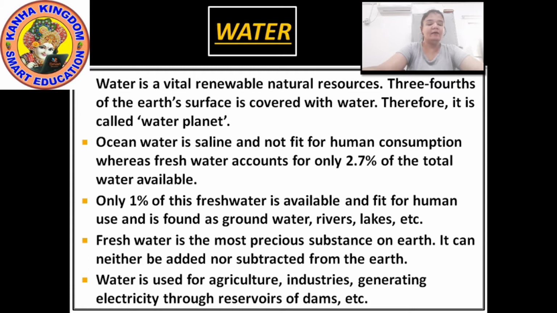Okay, and it is found in the groundwater, and as surface water in the rivers, lakes, etc. And that's why it has been said that fresh water is the most precious substance on earth. It can neither be added nor subtracted from the earth. Its total volume remains constant.